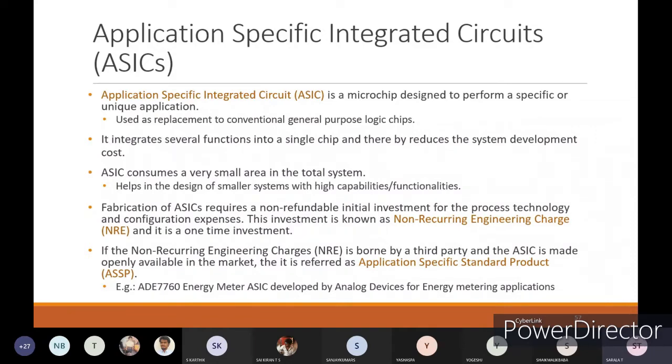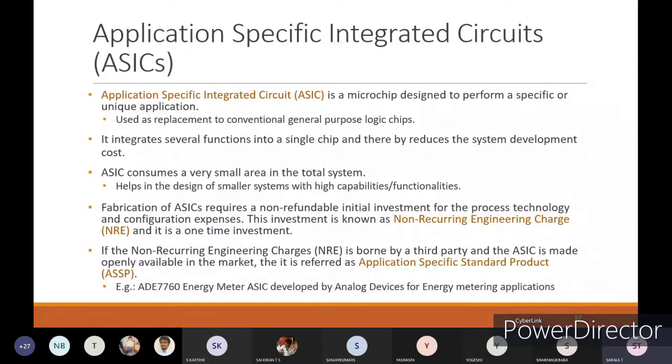It integrates several functions into a single chip and thereby reduces the system development cost. And an ASIC consumes a very small area in the total system and helps in designing smaller systems with higher capability and functionality.